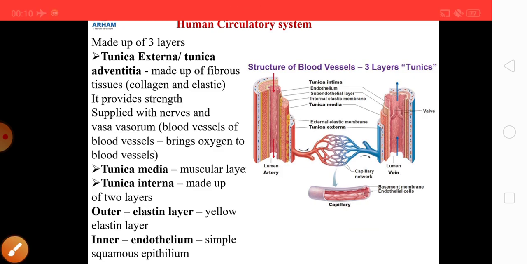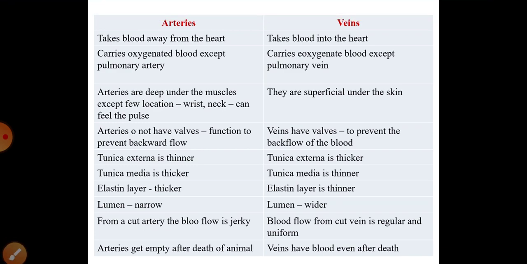Now let us do a comparison study between the arteries and the veins. The arteries take blood away from the heart. That means if the arteries are taking the blood away from the heart to various parts of the body, we can say that they are carrying the oxygenated blood.